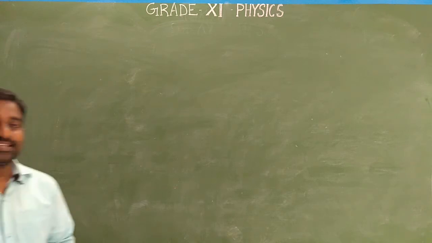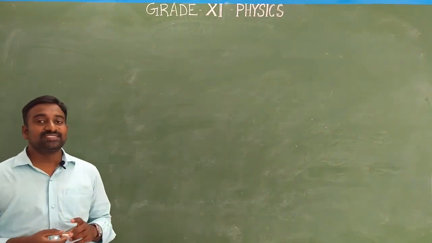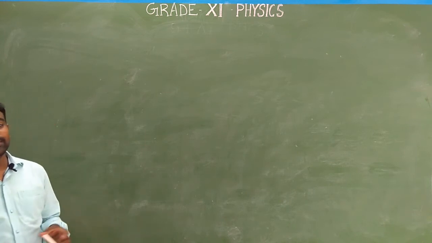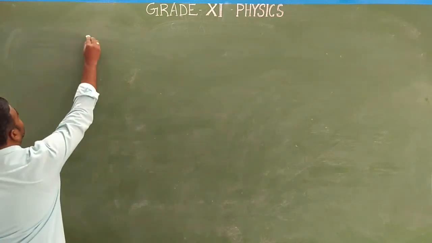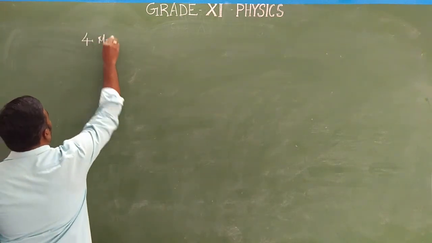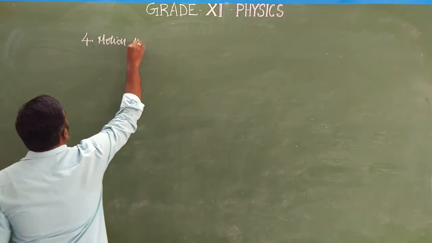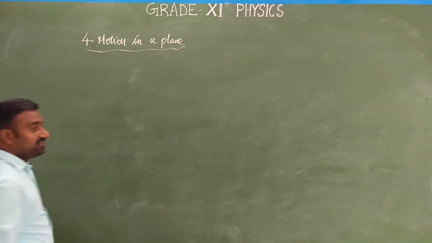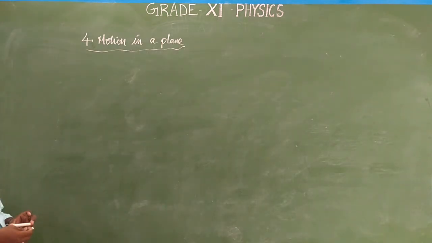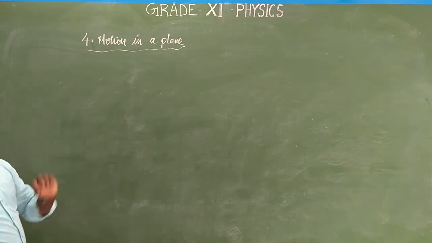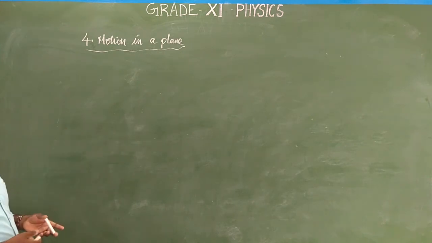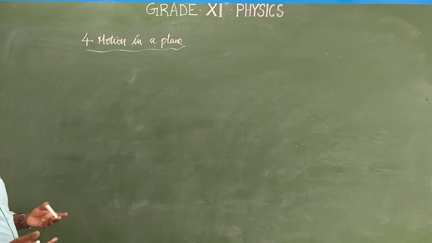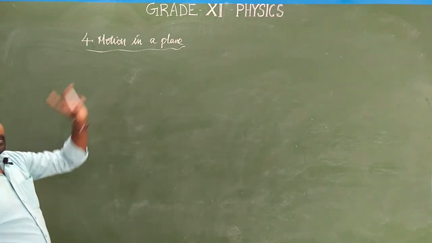I welcome you all back to physics class. Till last class we studied up to lesson 3, that is motion in a straight line. Now we are going to see the fourth lesson, motion in a plane. In motion in a straight line we studied only the movement of particles in one dimension, but from this lesson we are going to study the motion of a particle in 2D, 3D or more. That is motion in a plane.